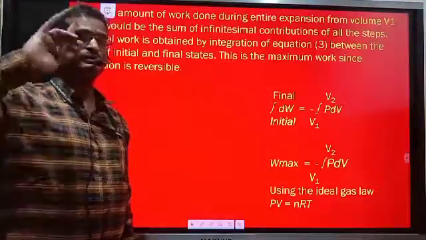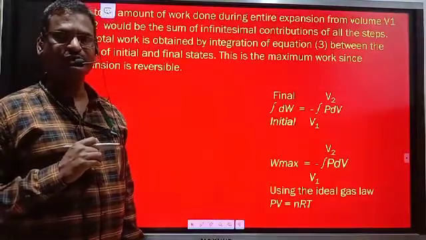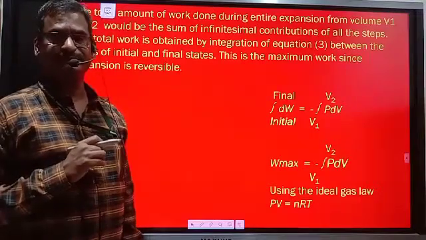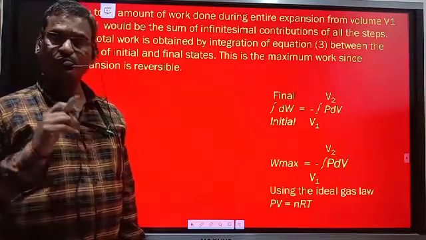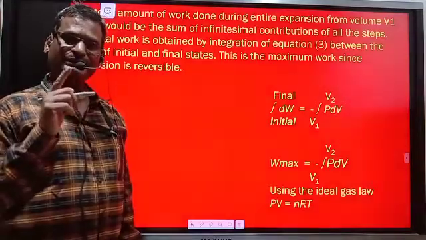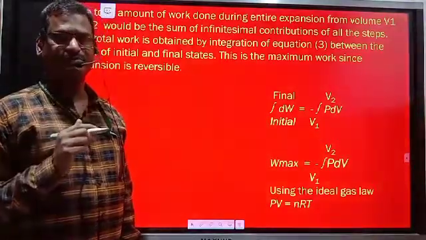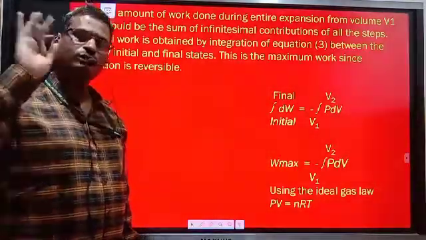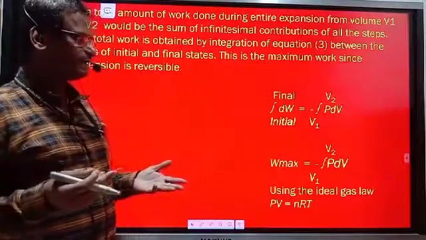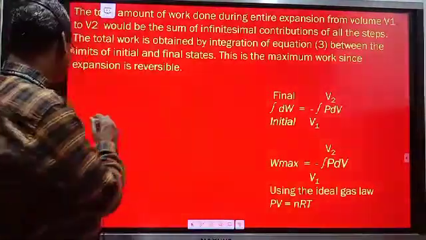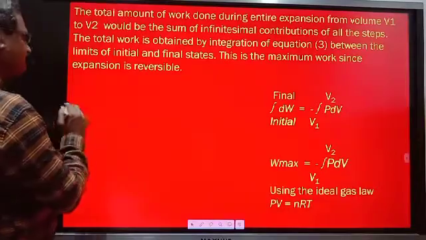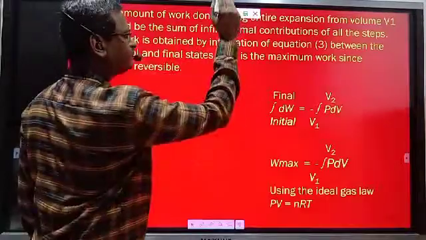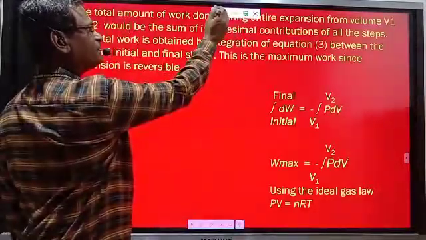There are millions, crores of steps present in the reversible process. So what we have to do is obtain the work done in each and every individual step and then add the work done by crores of steps. Instead of doing that, mathematically integration is done, and the summation can be obtained.